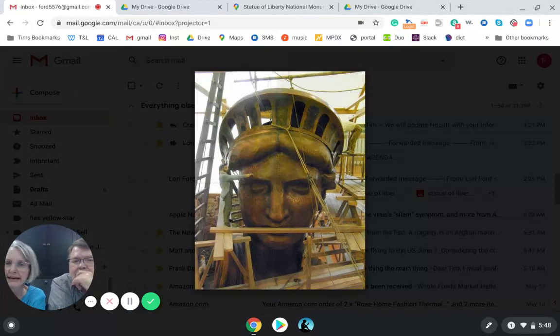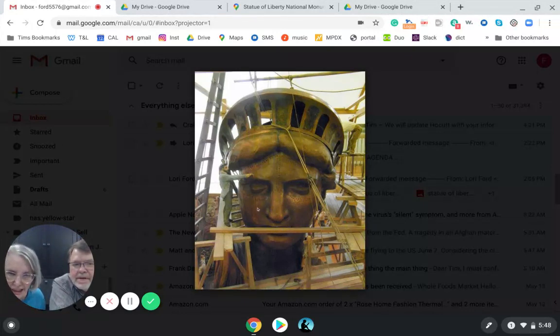So you can get a little bit of an idea how big it is, because look at the size of the man, look at the statue's nose. And notice the color is kind of copper colored because it's made out of copper. The whole thing, like a penny, is copper. So it's like the same color.